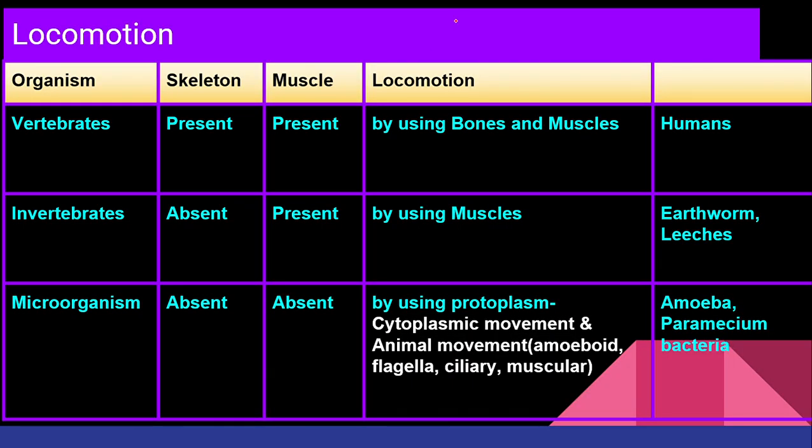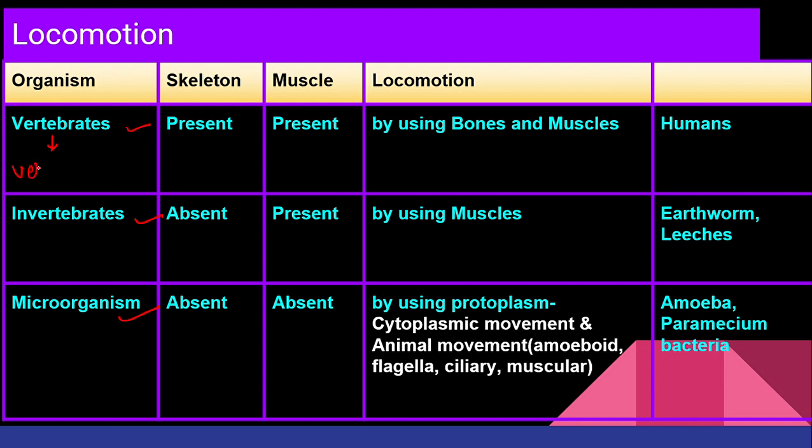Now, let's jump into another concept. Before moving ahead with the locomotion, we have to understand what all organelles or what all structures are useful for us for the locomotion. I have taken three examples over here, that is your vertebrates, invertebrates and microorganism. When I say vertebrates, who are vertebrates?